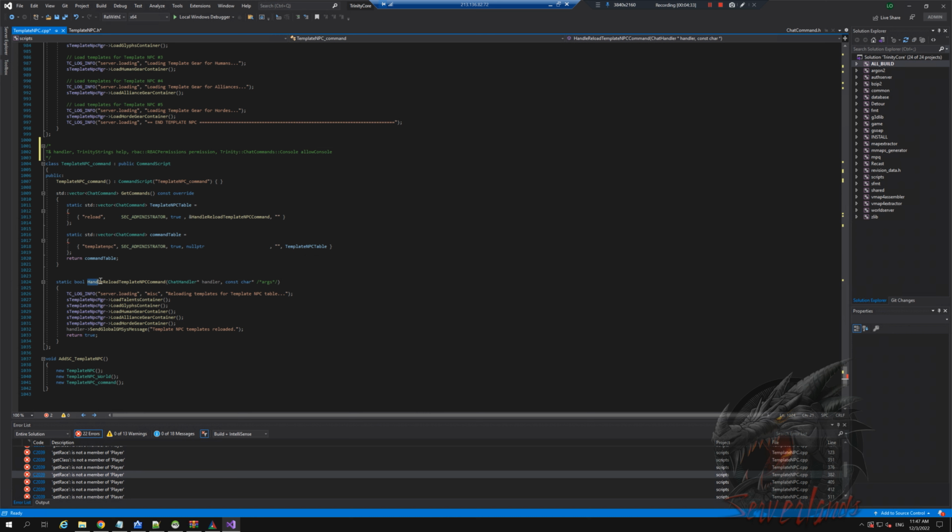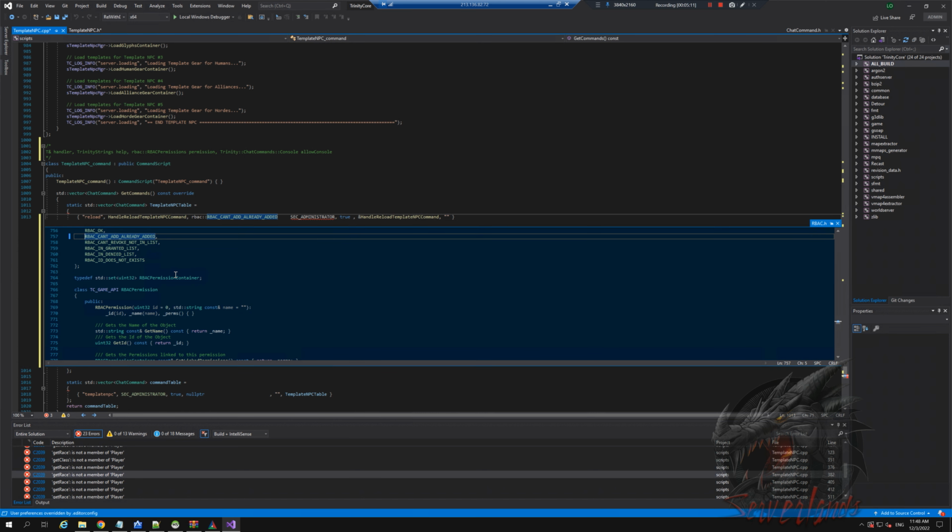We can see that it says handle. This is like the handler. All right, we have the handler, have the help. Actually, give me a sec. All right, we have the command itself. Then we have the handler, which is this. And then we have the RBAC permissions, which will be RBAC. And then let's just do this for now. Gonna be adding a brand new one.